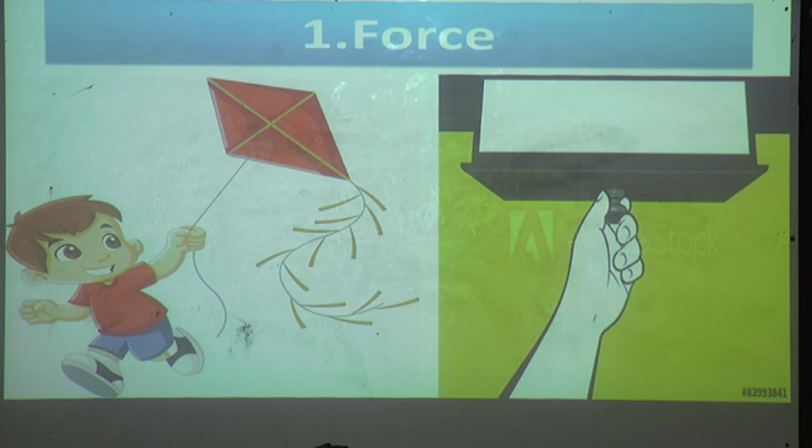Means in these pictures the action is pull. When you want to play with the kite, you have to apply pull action, and when you want to open the drawer, you also have to apply pull force.